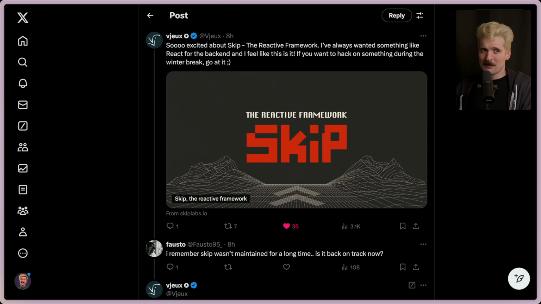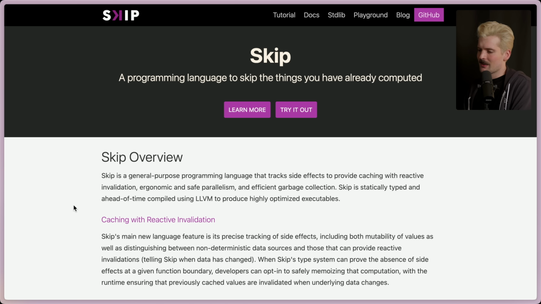Vuex isn't some random dev. He's the creator of Excalidraw, of Prettier, and of Recoil, which is one of the more powerful state management libraries in React. He's pretty much as deep as you can go. And when I say deep, I mean it, because Skip started as a programming language. So if you want to hear all about the history of Skip, this crazy new framework and paradigm for building, it's almost like the sequel to GraphQL in a lot of ways.